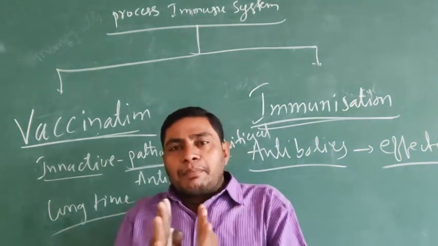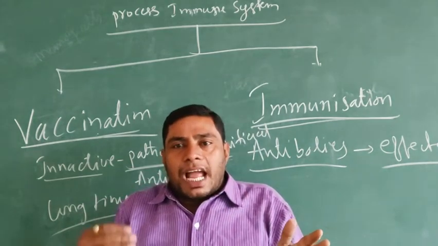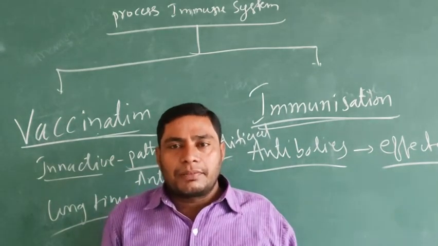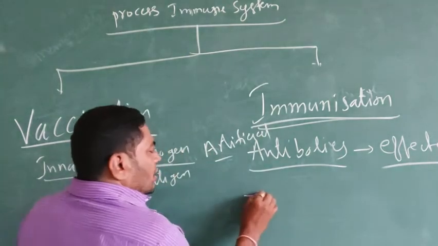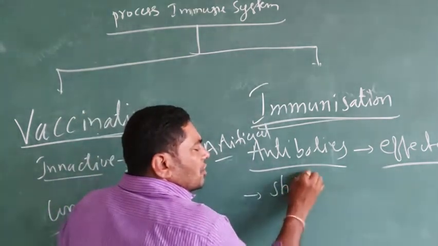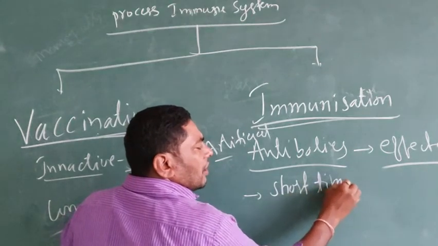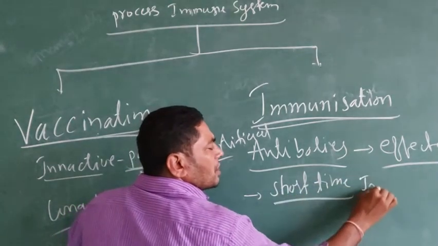It is the main difference between vaccination and immunization. So, immunization is a short-time immune system.